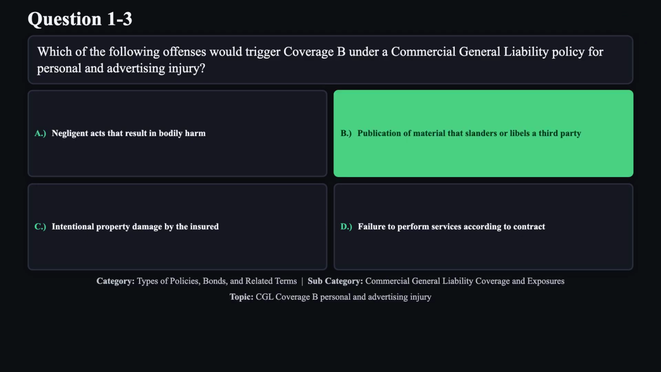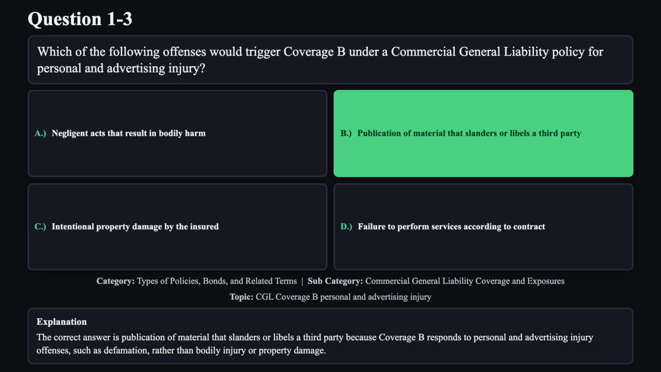The correct answer is B. The correct answer is publication of material that slanders or libels a third party, because coverage B responds to personal and advertising injury offenses, such as defamation, rather than bodily injury or property damage.